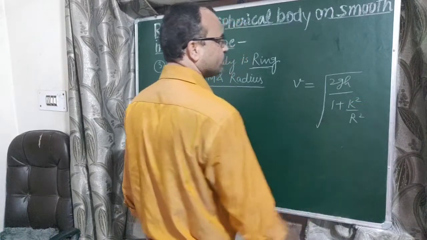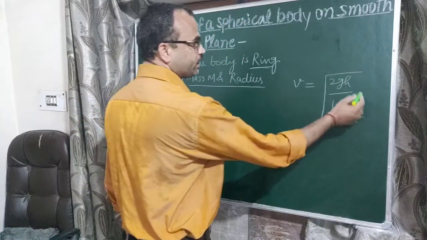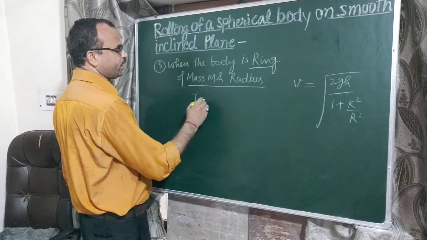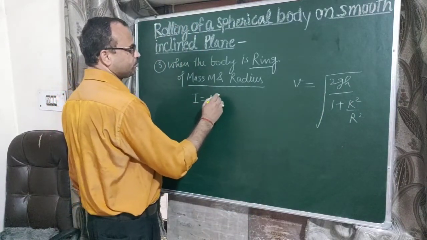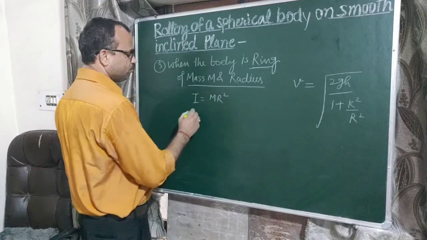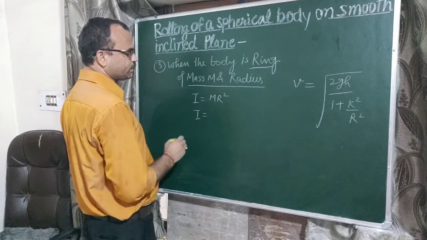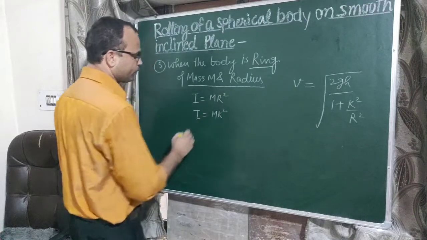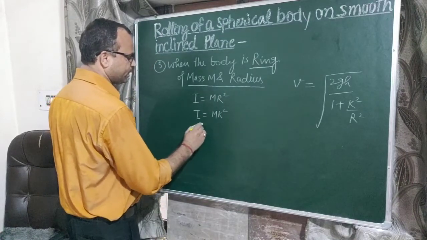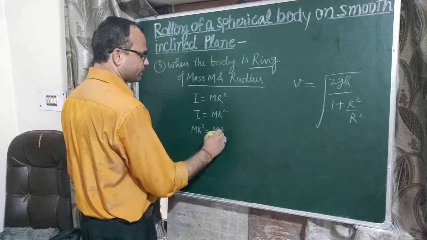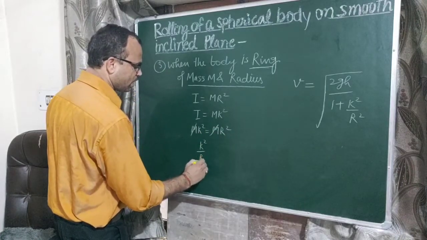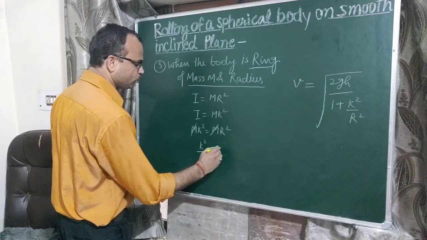Now first we find the value of k square upon r square. As we know, the moment of inertia of a ring is m r square, but according to the definition of radius of gyration, I equal to mk square. On equating these two, we can write mk square equal to mr square. So m cancels m, and k square upon r square is equal to 1.